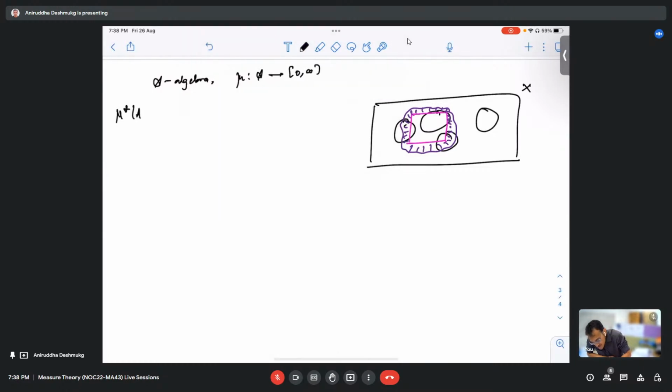So mu star of a set A is the infimum of all those mu of A_n such that the A_n cover A and the A_n come from the algebra. Now this gives us a function on the set of all sets.